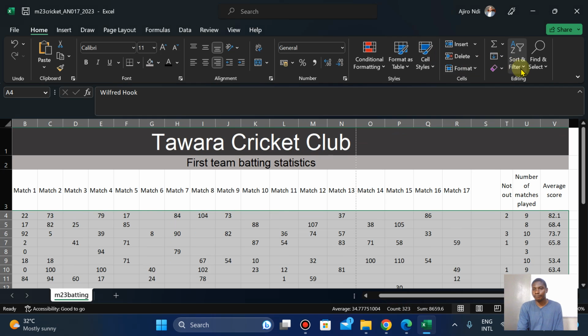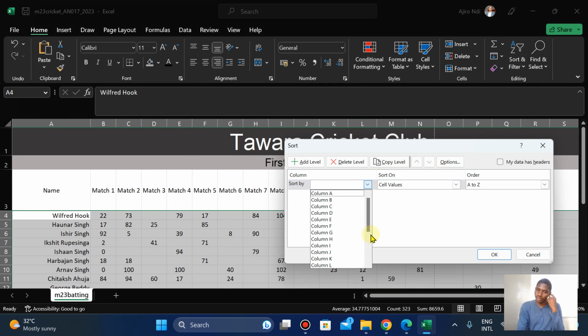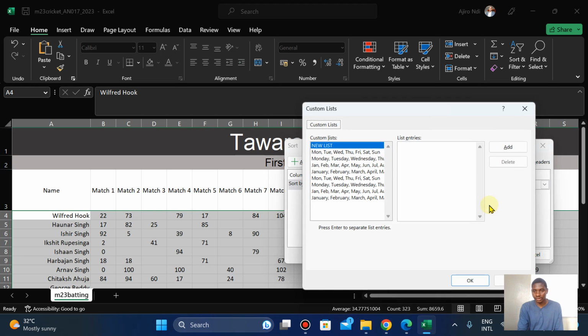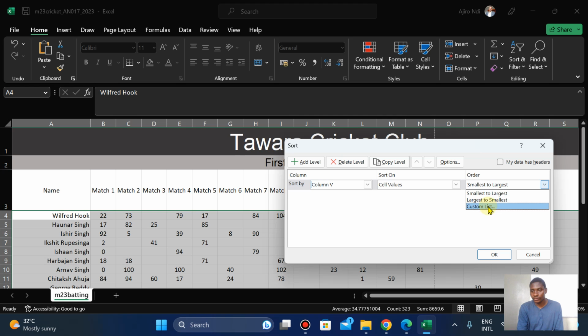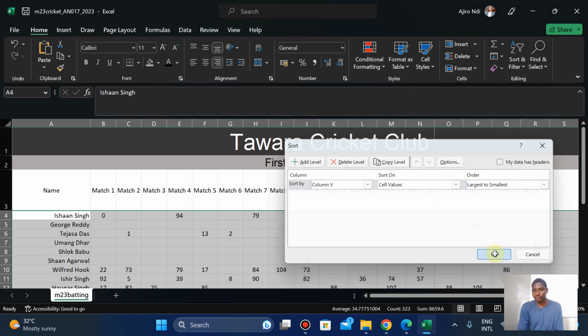So it's V. So custom sort V, what? Largest, custom list. Okay, it's fine. Largest and smallest. Okay.